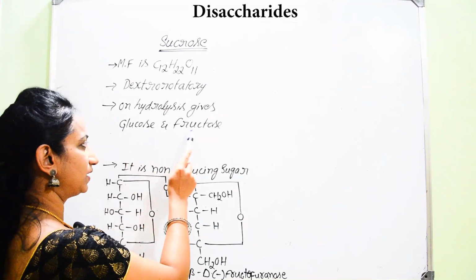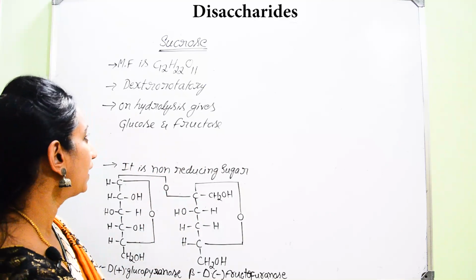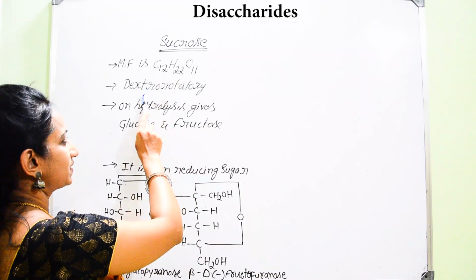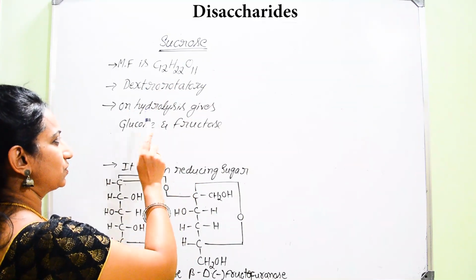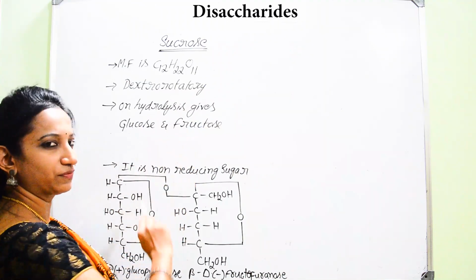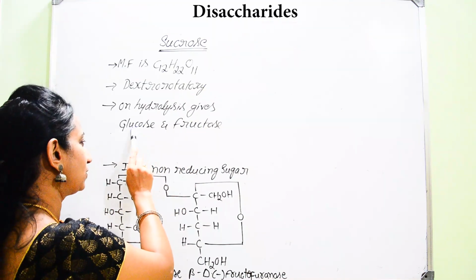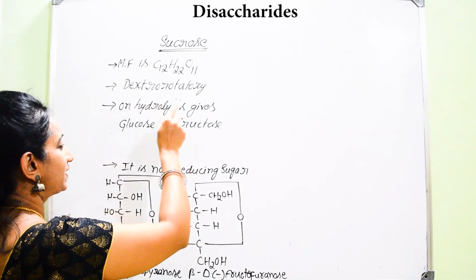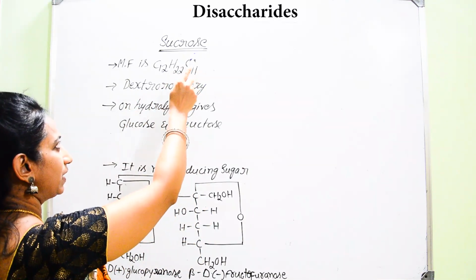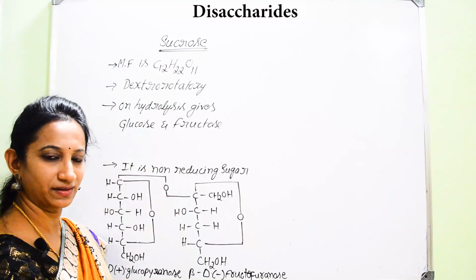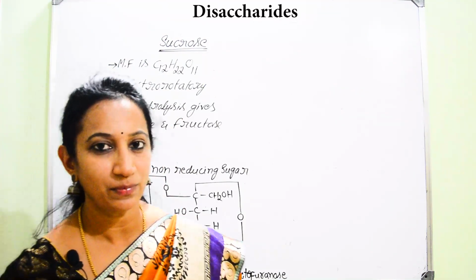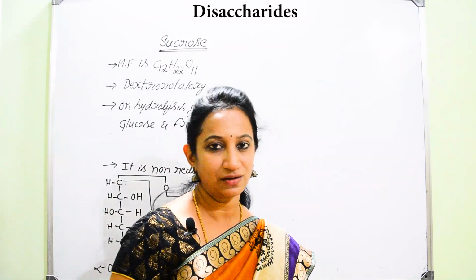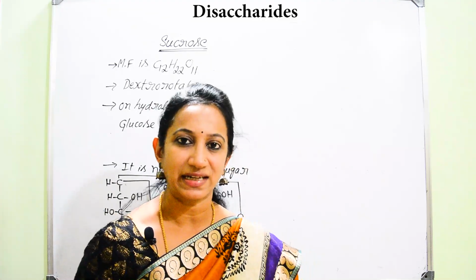One is glucose and the other is fructose. And here sucrose is considered dextrorotatory. So even though it contains alpha D glucose and beta D fructose, as a whole the sucrose molecule is dextrorotatory because it can rotate the plane polarized light towards the clockwise direction or to the right side.